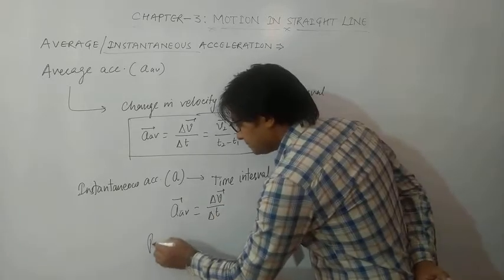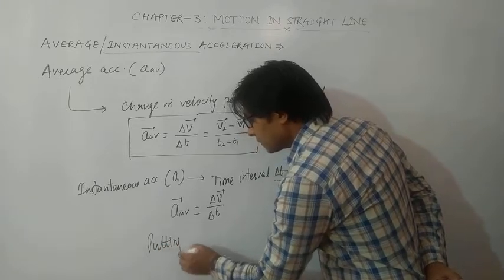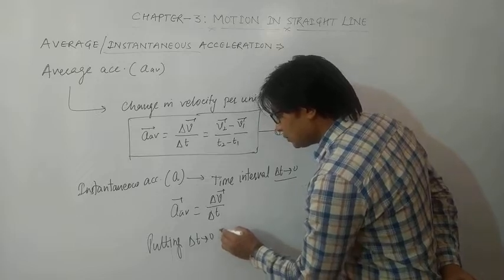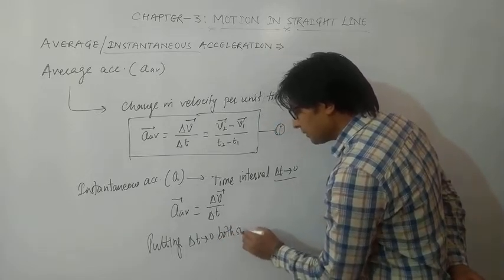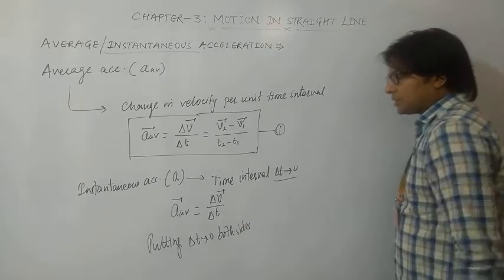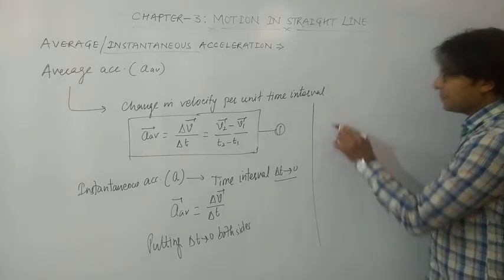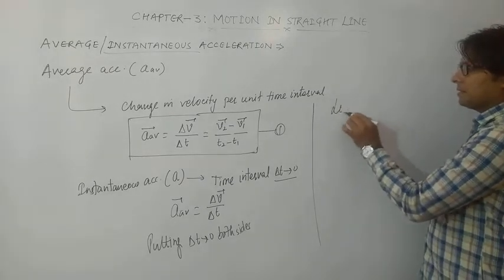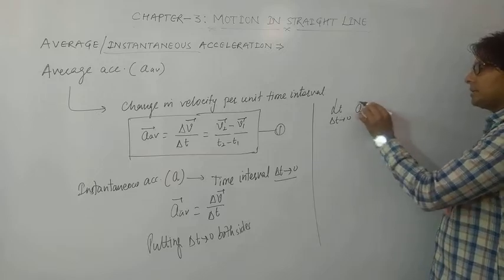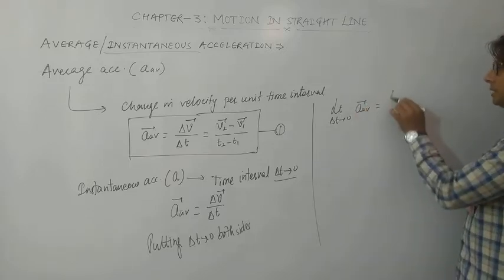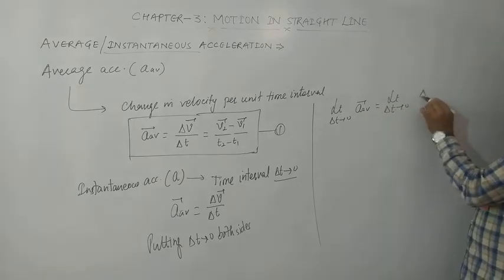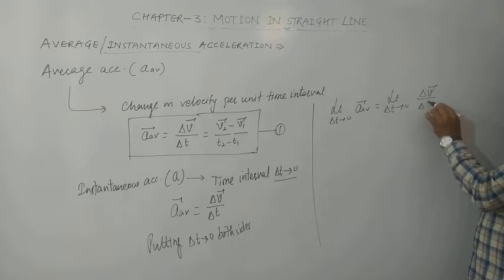Now taking the limit delta t tends to 0 on both sides of this equation, I can write limit delta t tends to 0 of average acceleration equals limit delta t tends to 0 of delta v upon delta t.